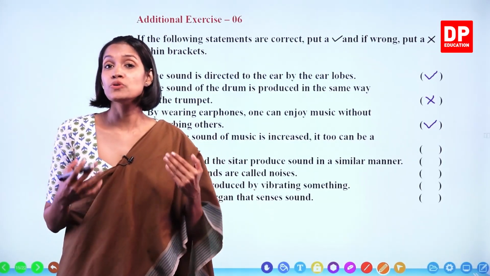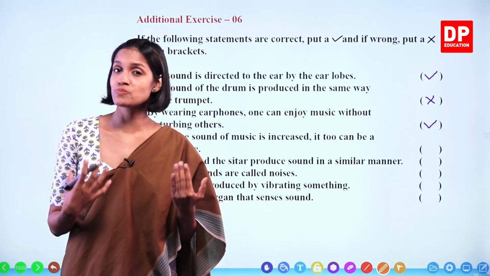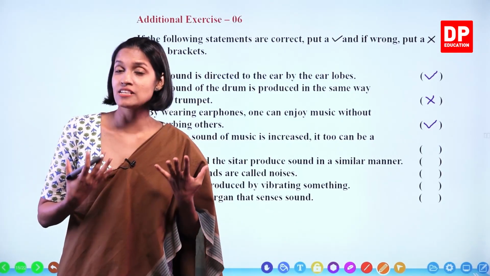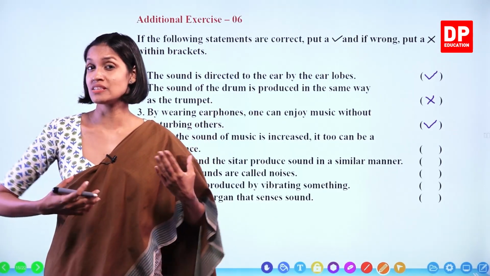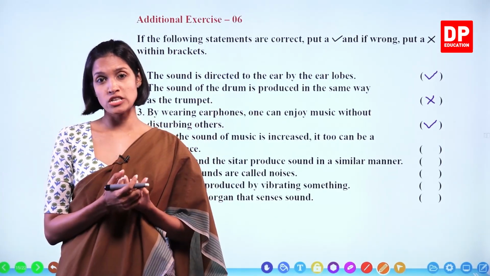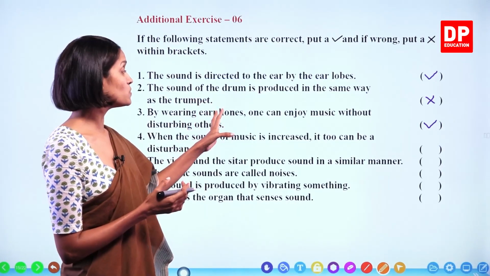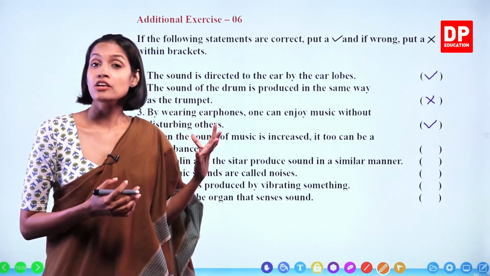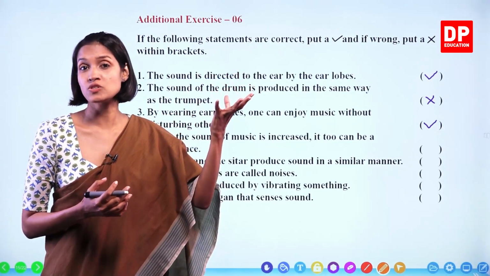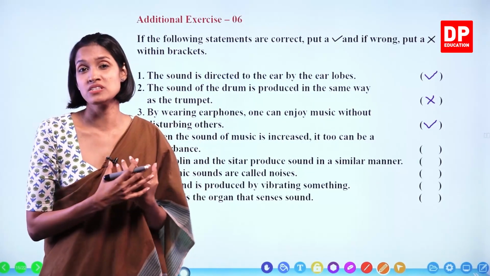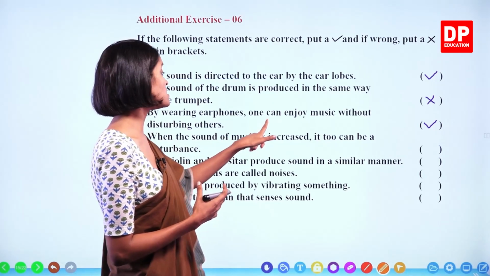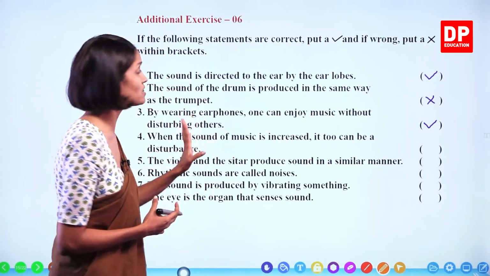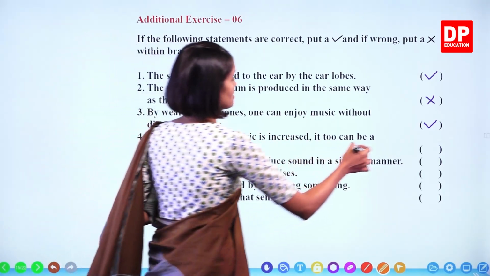Okay, children, do you remember we learned that there are two types of sound, music and noise, right? Music is pleasant to your ears. That is because it is rhythmic. But when it comes to noise, it is unpleasant because there is no rhythm to noise, okay? But even though music is pleasant to your ears, if you increase the loudness, what will happen? It will become unpleasant. It is a disturbance. So when the sound of music is increased, it too can be a disturbance. That's right.